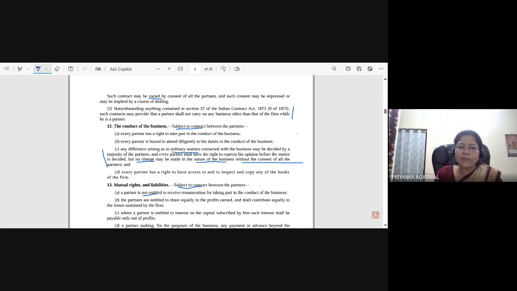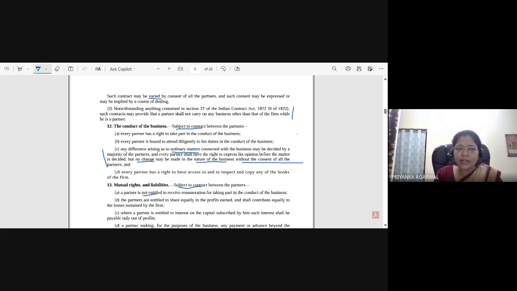But no change may be made in the nature of the business without the consent of all. So now they are doing the trading business. But suppose the rest of the five people decide that we want to enter into the manufacturing business, or we want to open another business like a hotel business. This is a complete change of business. It is a very substantial matter, which has to be decided with the consent of all the partners. Even if one is not agreeing, the change in the nature of business is not possible.